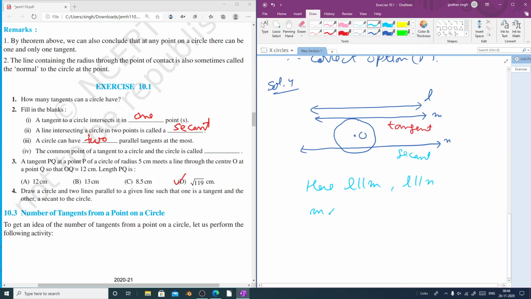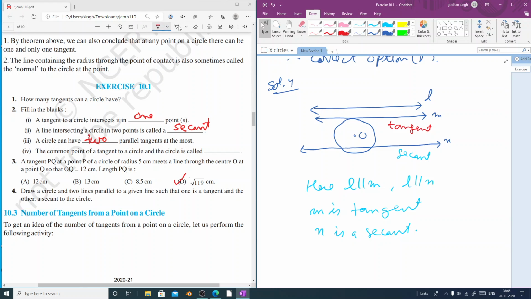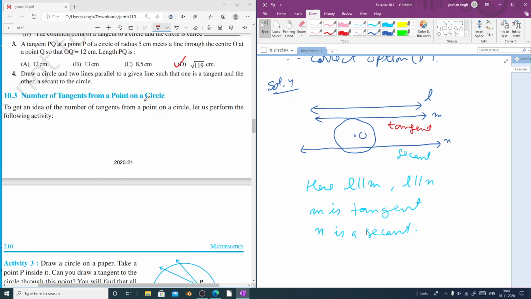Here L is parallel to M and L is parallel to N. M is tangent. Why? Because it touches the circle at only one point, and N is a secant. So with this our exercise 10.1 is complete.